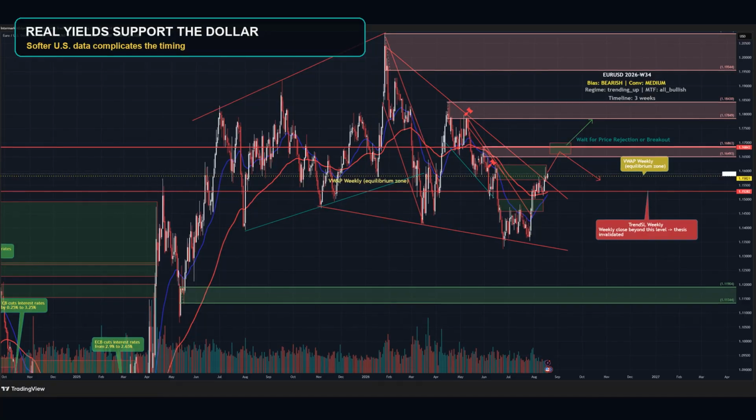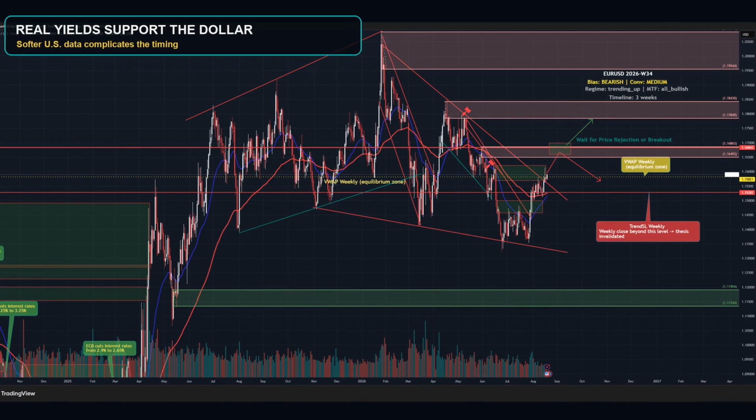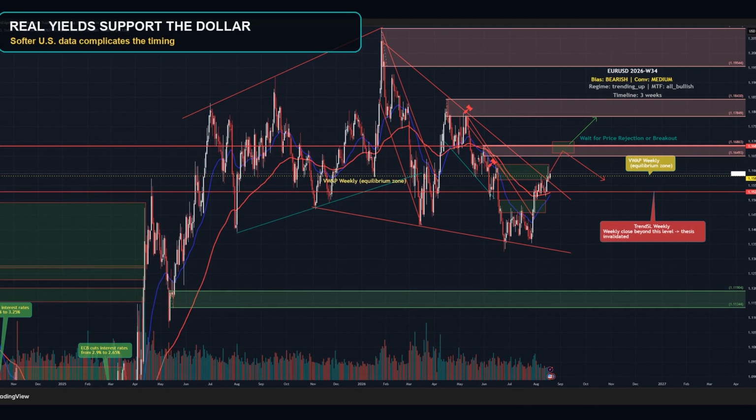The U.S. 10-year real yield stands at 2.44%, which can attract demand toward dollar assets and weigh on the euro against the U.S. dollar. Yet recent U.S. data softened at the margin. Third-quarter GDP was revised from 4.3 to 4%. July industrial production rose 0.2%, below the 0.3 forecast, and pending home sales fell 2.3%. The dollar is therefore range-bound as markets price a more dovish Fed response.